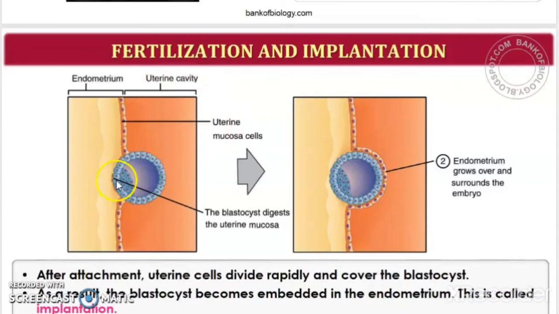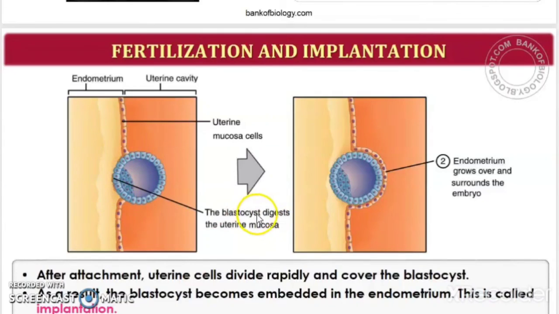Okay, and here we are able to find the blastocyst. So I hope you remember about the blastocyst. It has 2 layers. Outermost is the trophoblast. So it is the trophoblast which gets attached to the endometrium. Okay, understood it. So the endometrium allows the trophoblast to implant in it.